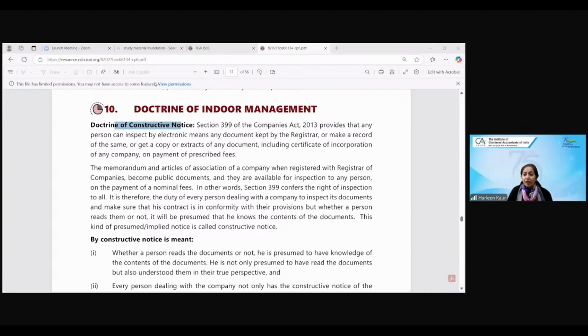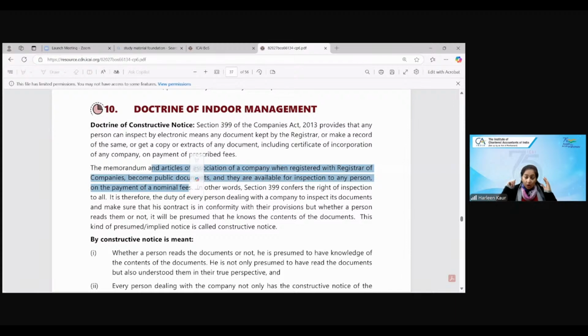So in the doctrine of ultra vires, I told you that if a company has entered into a contract with an outsider, the outsider will be held liable if the act is ultra vires. If a company has entered into a contract with an outsider, it is the responsibility of the outsider to read the memorandum and articles of association which are available for inspection.